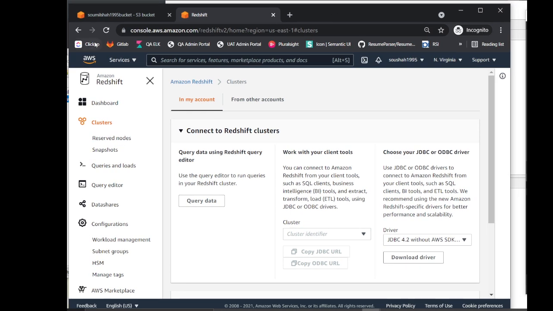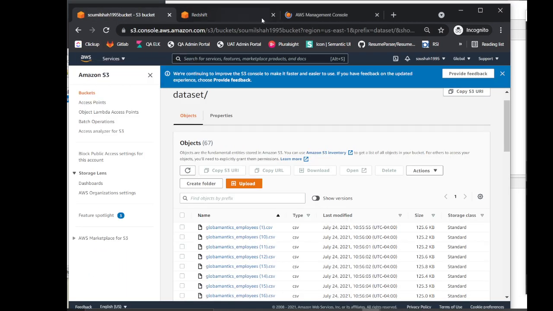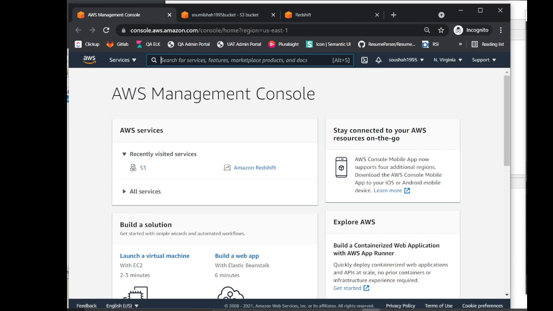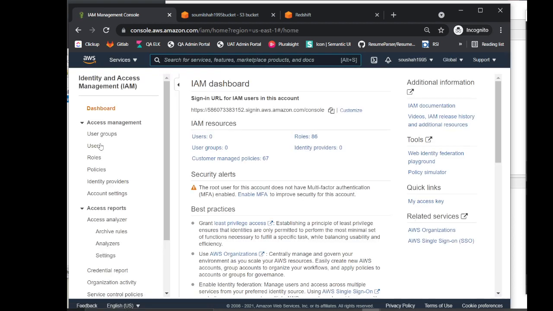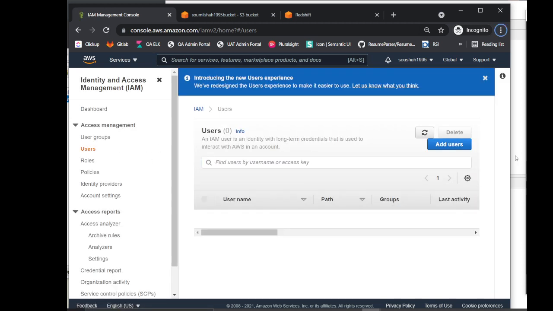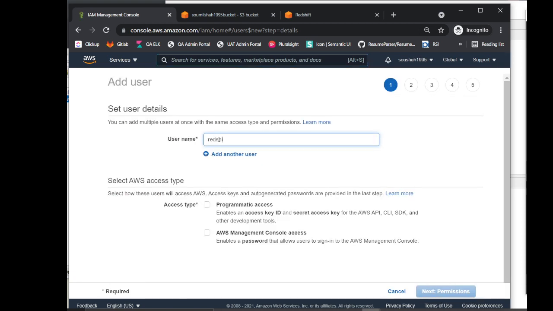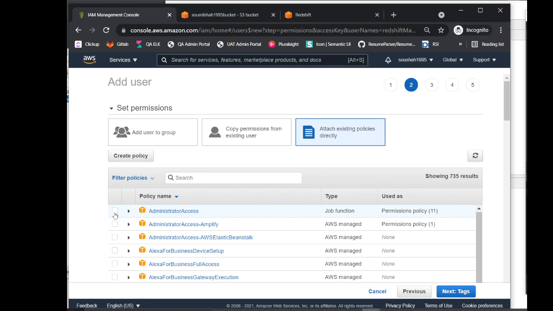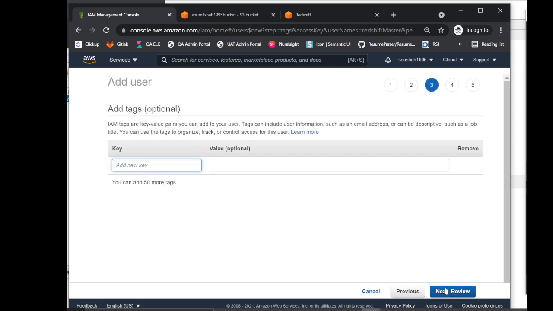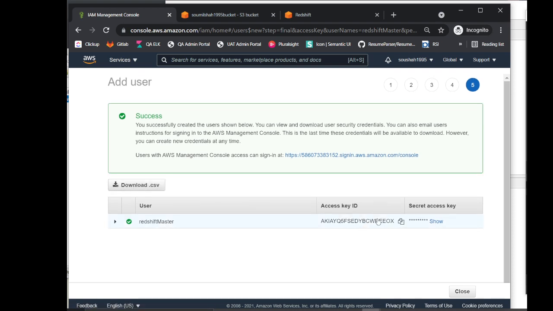Meanwhile, we need to do one more important thing here. We need to create an IAM user so we can do our copy command. So let's head over to Amazon Management Console, head over to IAM. Come to user. Click on add user. Okay, programmatic. I'll give it the admin access for now. Attach policy. Administrator, it looks good for now. Next. And we are done.